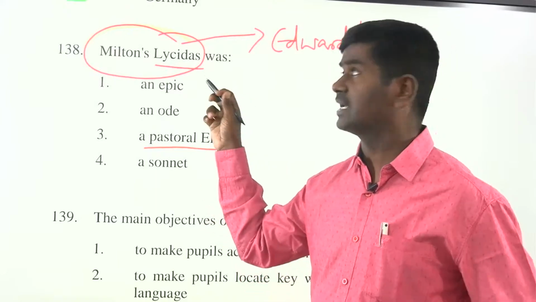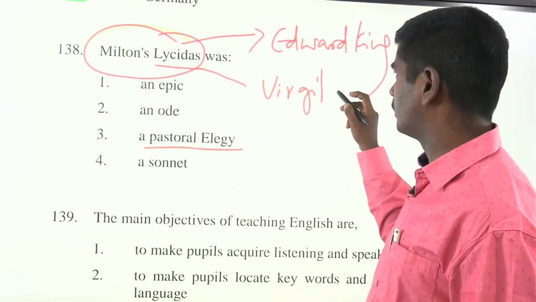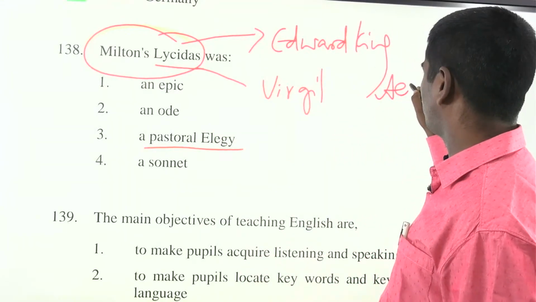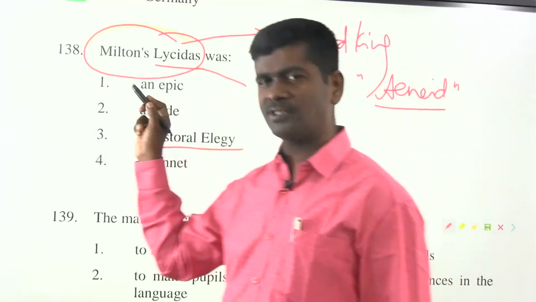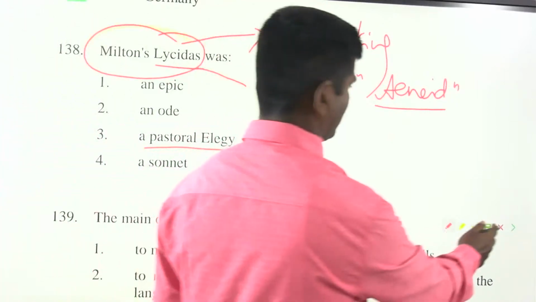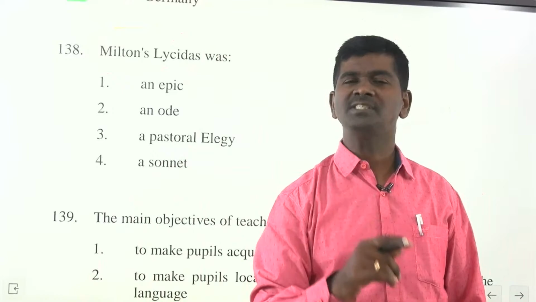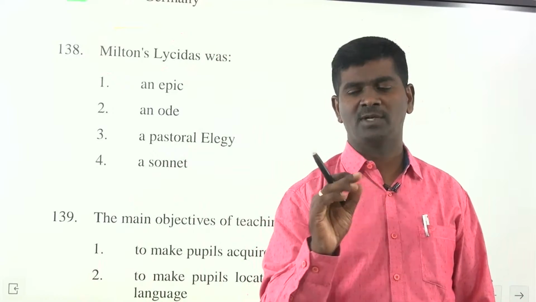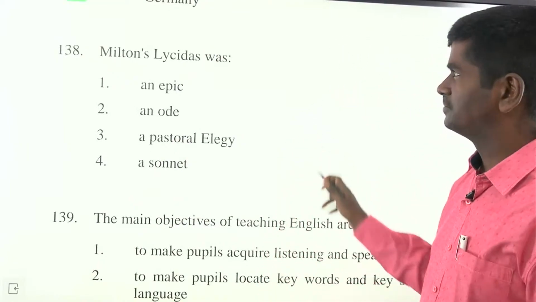Lycidas is actually modeled on Virgil's Aeneid. Virgil also composed a popular pastoral elegy, so this is based on that. So simply, elegy refers to a poem composed on the death of a person. Shoka Geetika, చనిపోయినప్పుడు రాసేటువంటి పద్యం. Important వ్యక్తి చనిపోతే pastoral elegy.